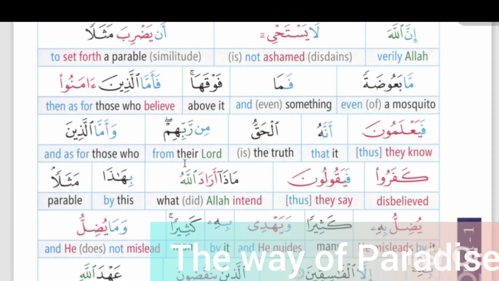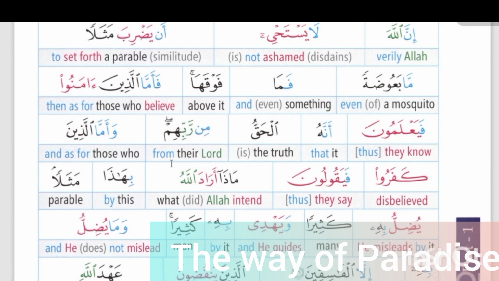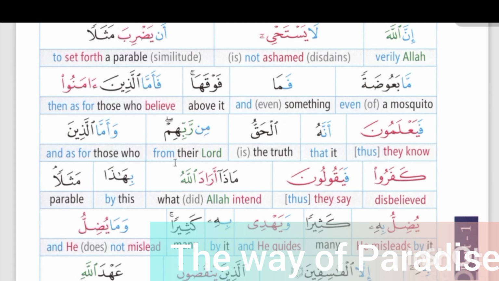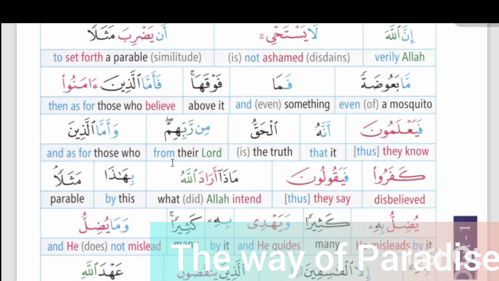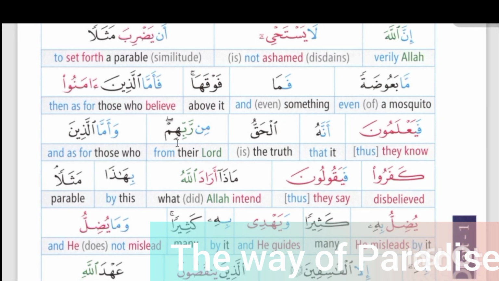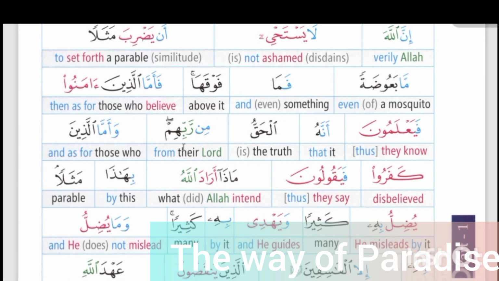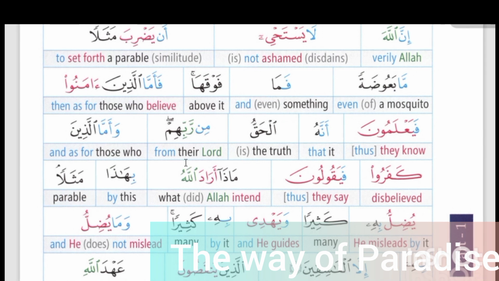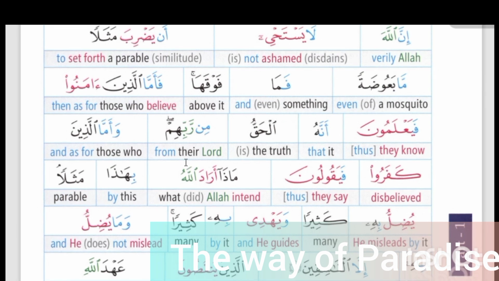In min rabbihim, min is a preposition. Meaning of min is from. Rabb is an attribute of Allah Almighty. Root word of Rabb is ra, ba, and the meaning of Rabb is Lord. In Rabbihim, him is an attached pronoun. Meaning of him is their, so the meaning of min Rabbihim will be from their Lord.